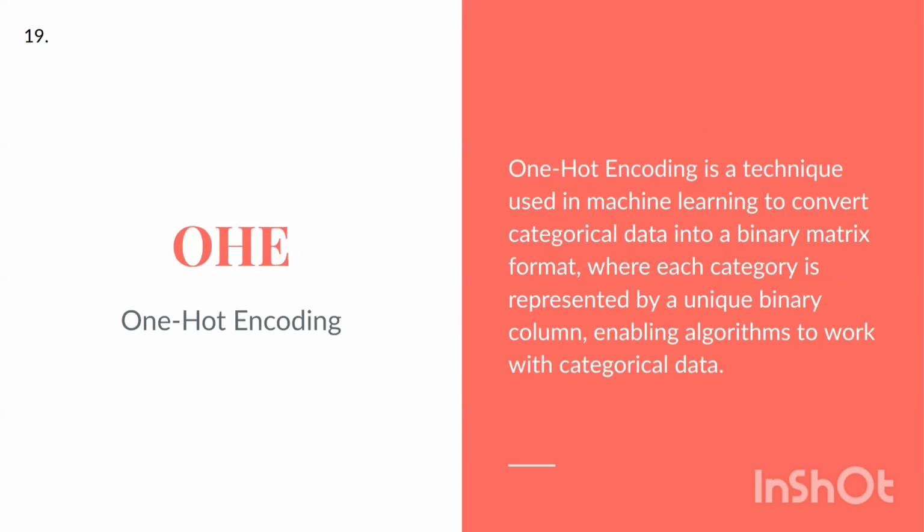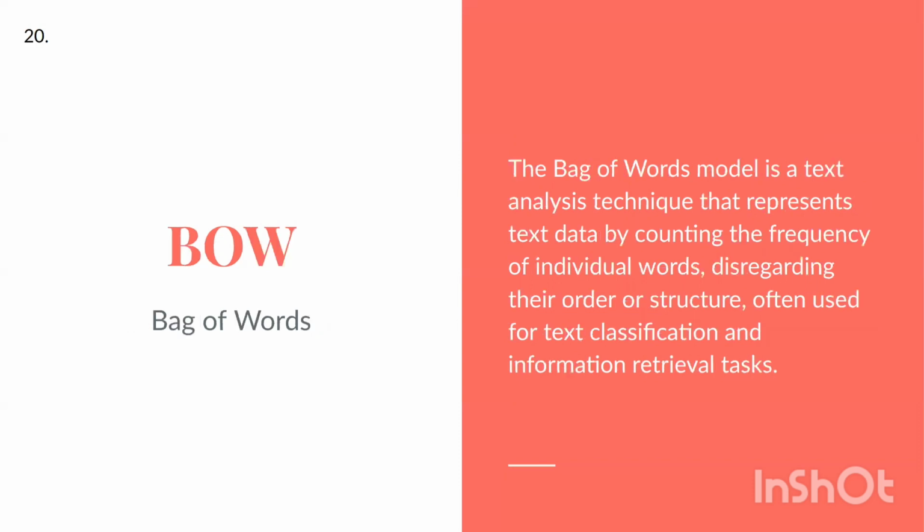OHE, one-hot encoding. One-hot encoding is a technique used in machine learning to convert categorical data into a binary matrix format where each category is represented by a unique binary column, enabling algorithms to work with categorical data. BOW, bag of words. The bag of words model is a text analysis technique that represents text data by counting the frequency of individual words, disregarding their order or structure, often used for text classification and information retrieval tasks.